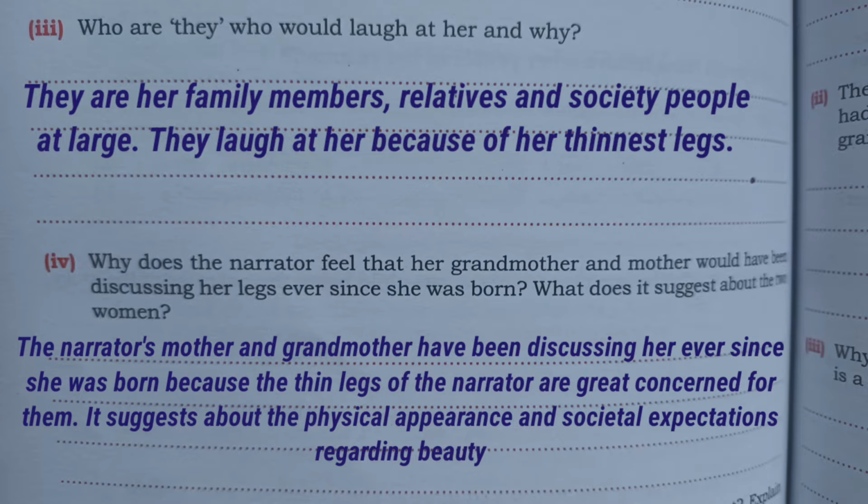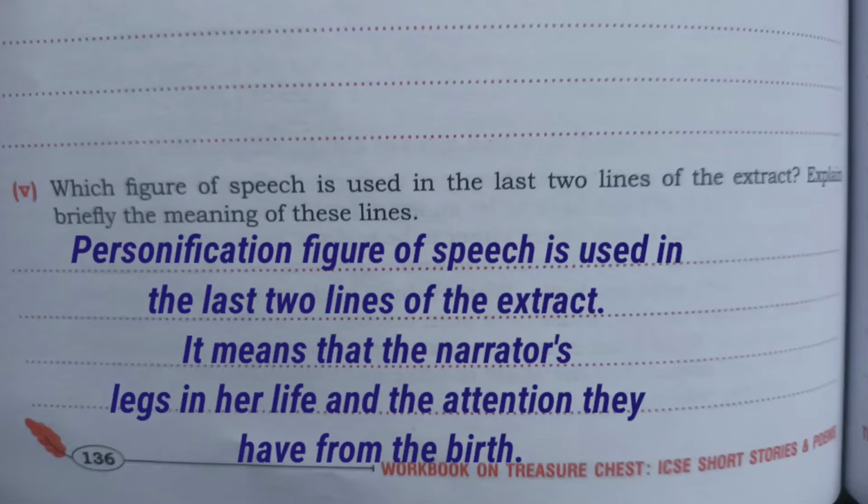It suggests their focus on physical appearance and societal expectations regarding beauty. Number five, which figure of speech is used in the last two lines of the extract? Explain briefly the meaning of these lines.